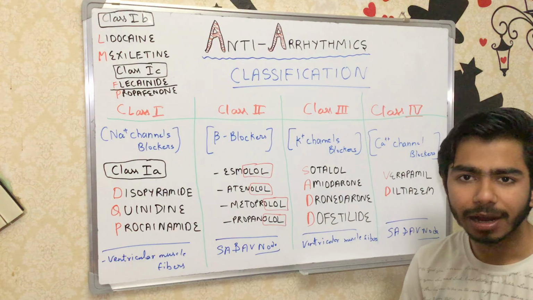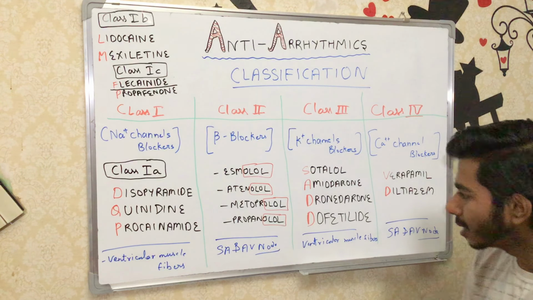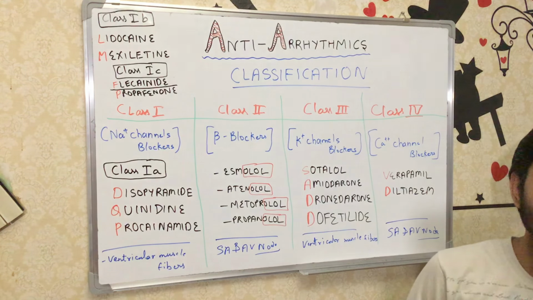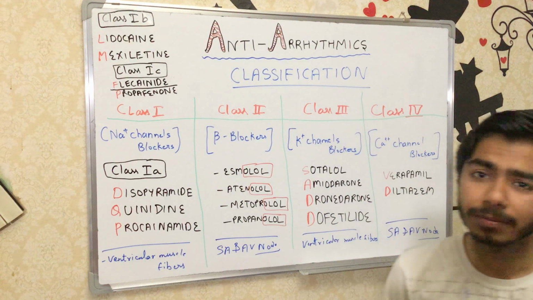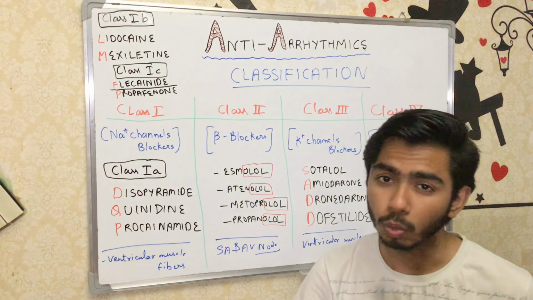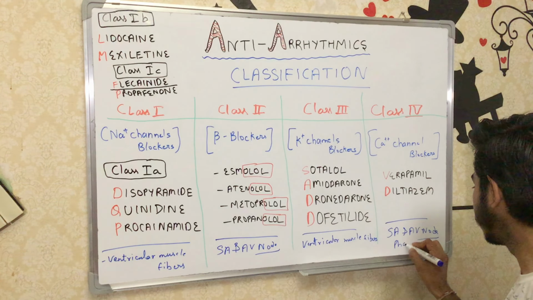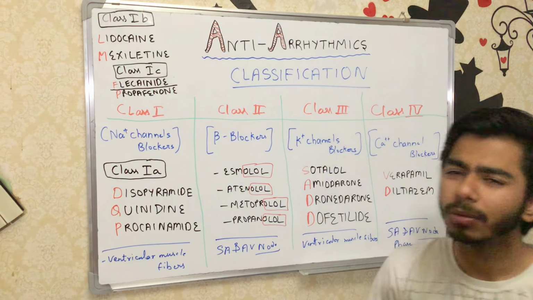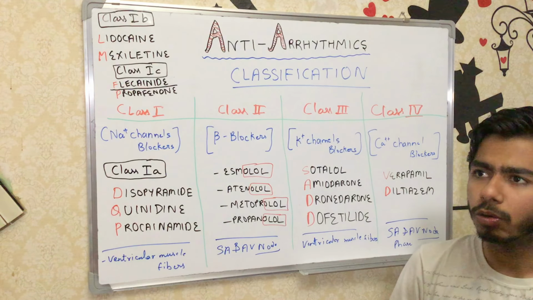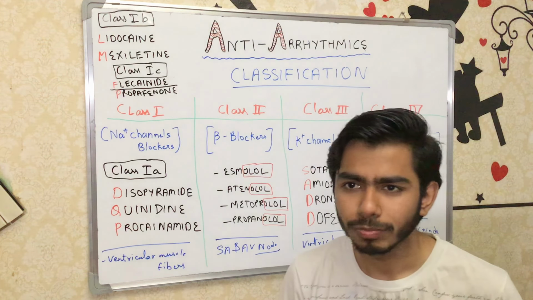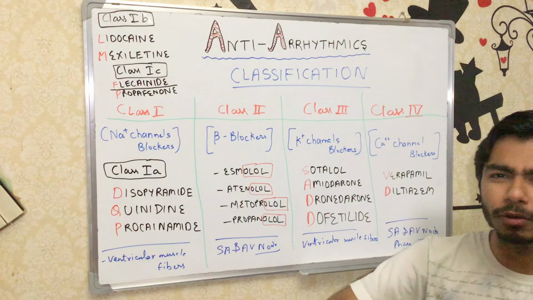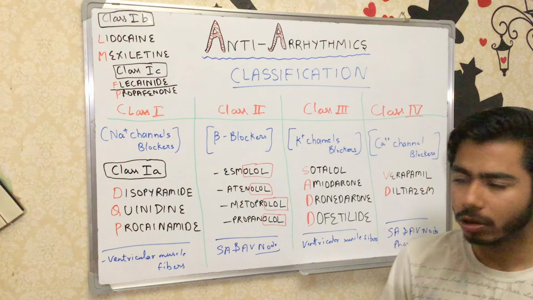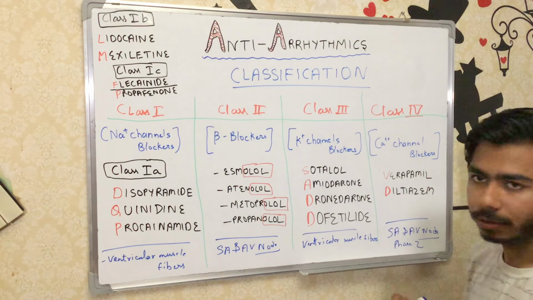And which phase is affecting, right? Which phase is affected by the calcium channel blockers? Calcium ions cause the formation of phase 2. So they are affecting phase 2. But if you talk about the SA and AV node, they don't have phase 2, so we have to go with phase 0, you can say. In some cases, they can work on the ventricular muscle fibers also. In that situation, phase 2 can be affected, right?